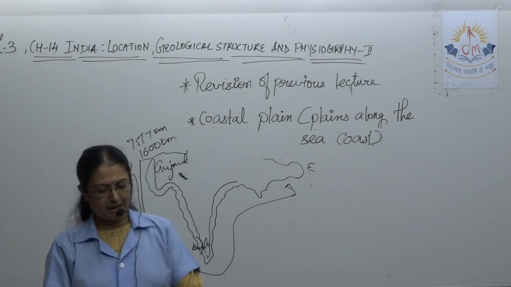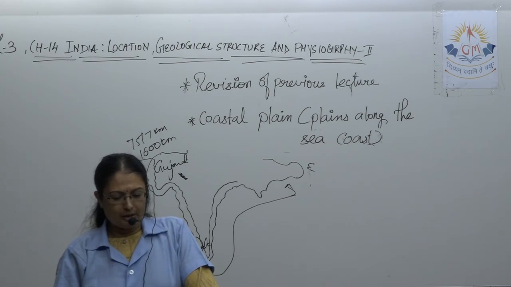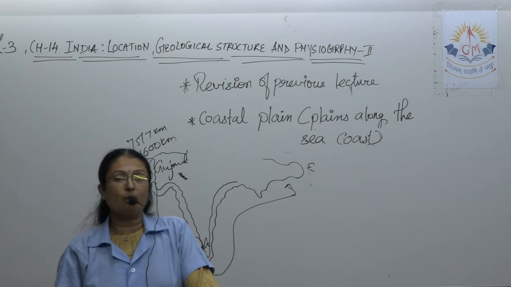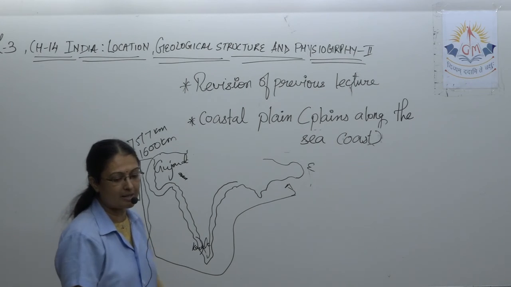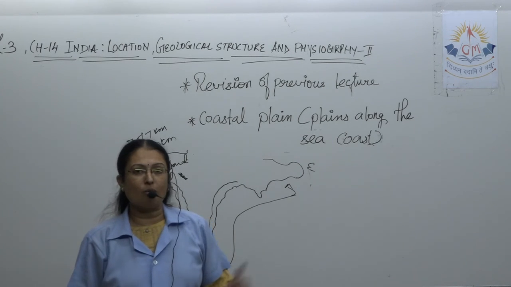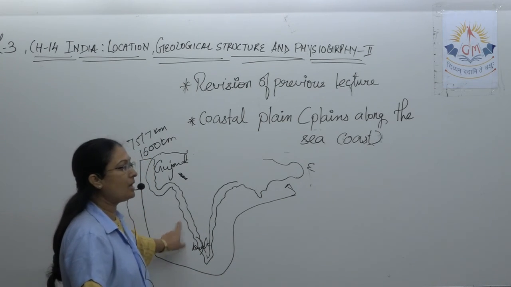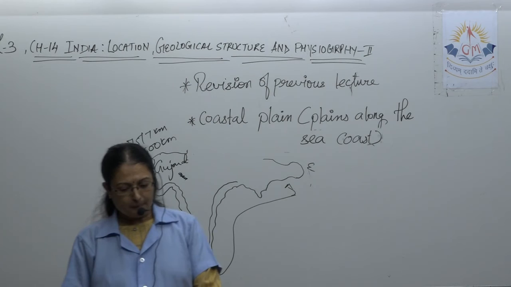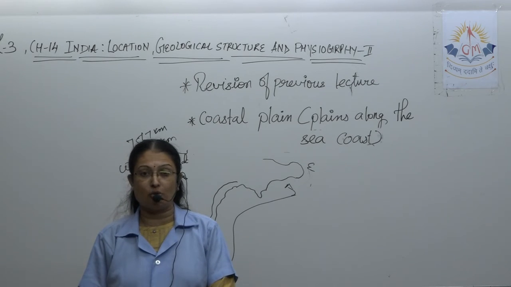From Gujarat to Kerala. Except in Gujarat, the plain is mostly narrow and very much undulating, and it is known as the Malabar Coast. What is it known as? It is called the Malabar Coast. To the south of Goa, the area south of Goa in Gujarat, what will it be called? Malabar Coast. Western coast rivers have developed creeks at the estuaries.